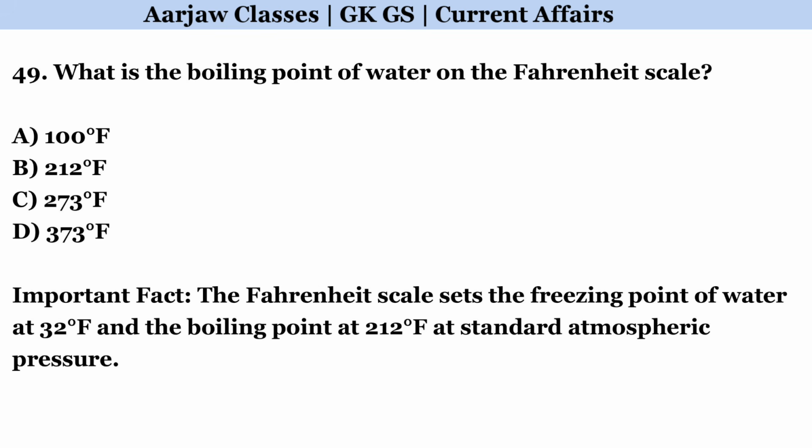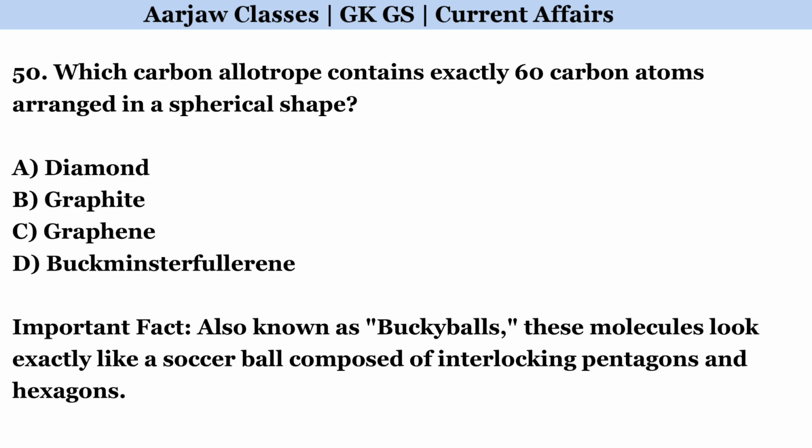What is the boiling point of water on the Fahrenheit scale? Correct option is B, 212 degrees Fahrenheit. Which carbon allotrope contains exactly 60 carbon atoms arranged in a spherical shape? Correct option is D.